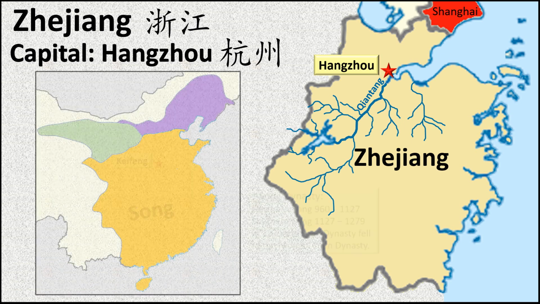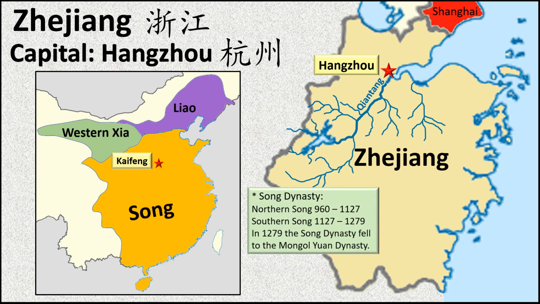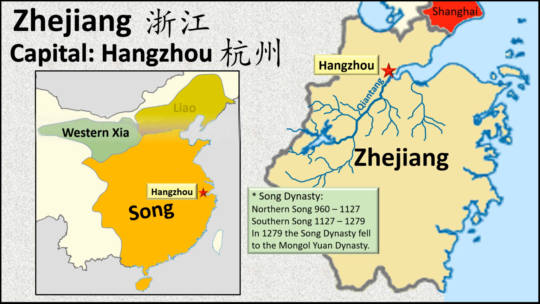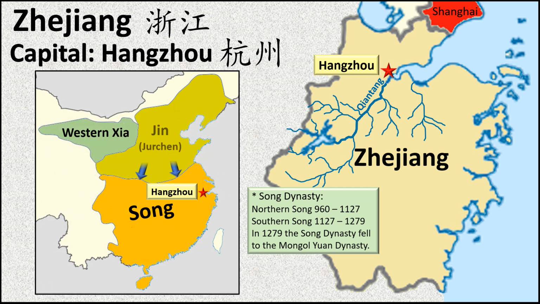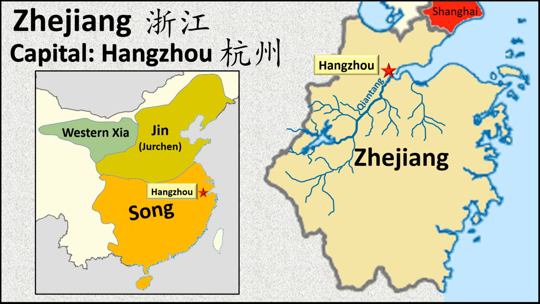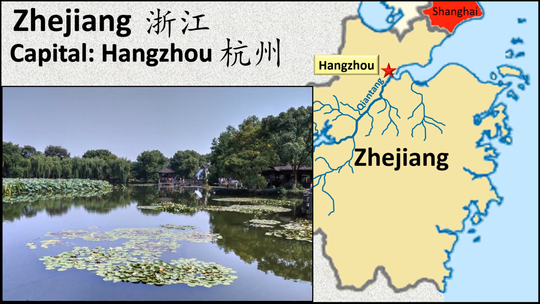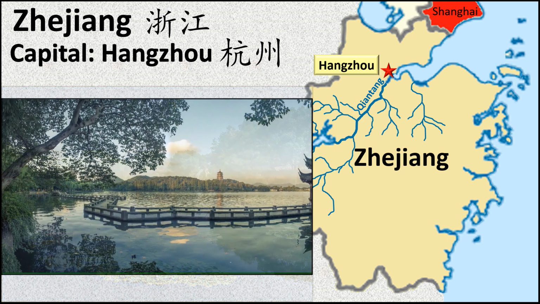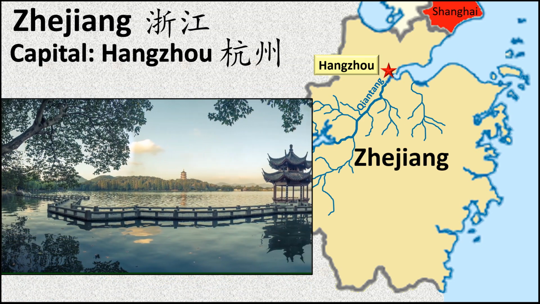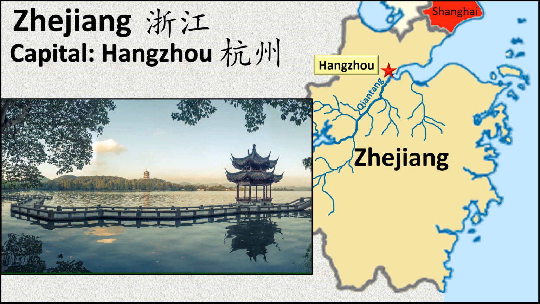Hangzhou has had a remarkable history and is one of the 8 most important imperial capitals. The Song dynasty was one of the outstanding periods of Chinese history, and it was in Hangzhou that the southern Song dynasty set up its capital as China retreated under pressure from the Jurchen Jin dynasty to the north. But the city is not just important politically, there is much more.